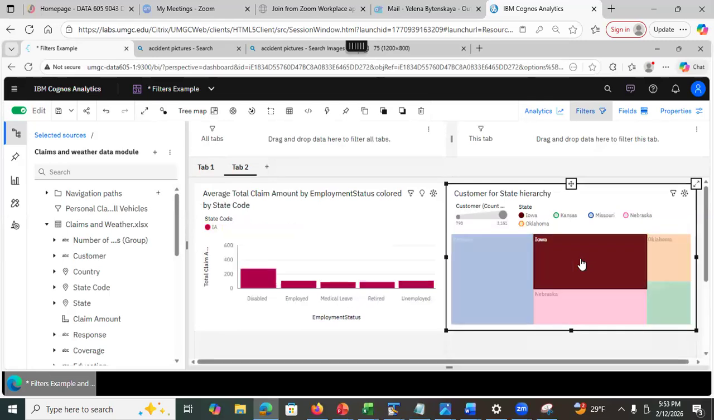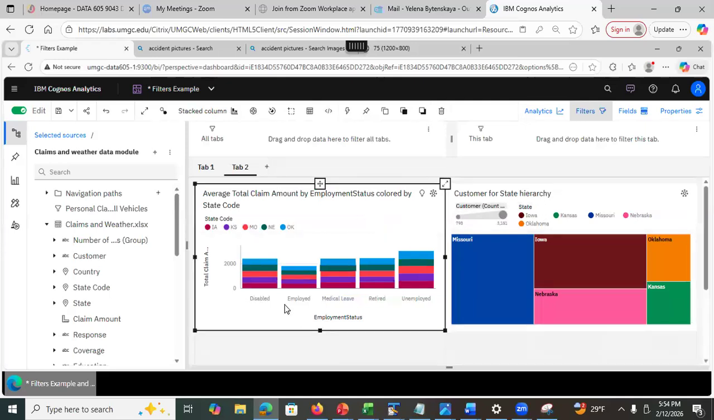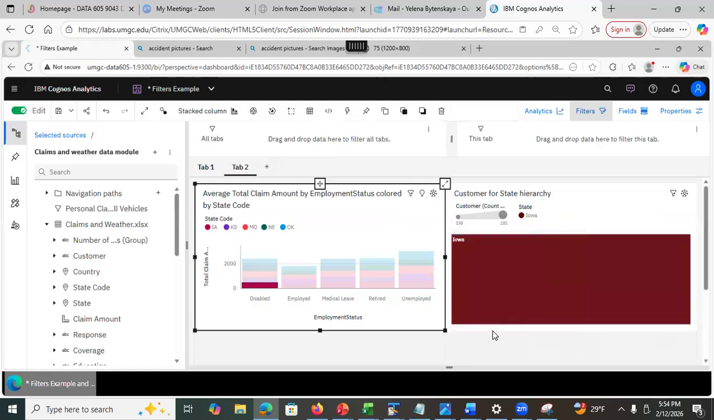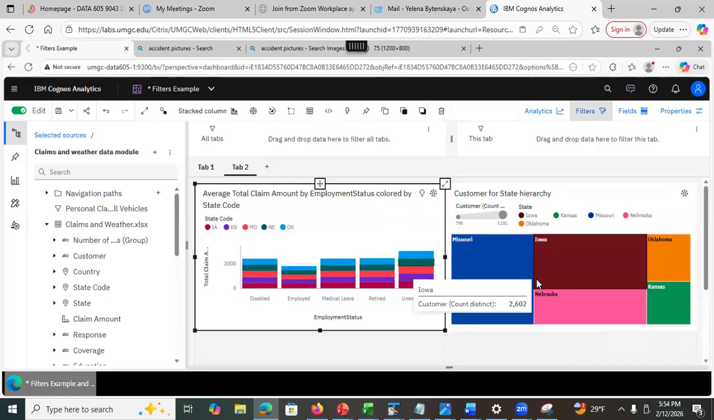I can select the data point in one visualization, and the same data point will be selected in the other visualizations. That's what I meant, because the visualizations on the same tab are connected. But I can also, if I wanted to, break those connections, right? But in this case, they're connected. See this? If I click here, if I select disabled, for example, it will adjust. See, I selected Iowa and disable, it's gonna adjust accordingly, right? You select one data point again, and it's gonna select the same data point here.